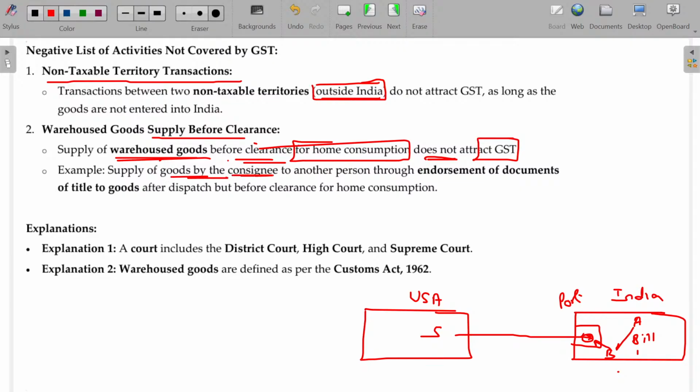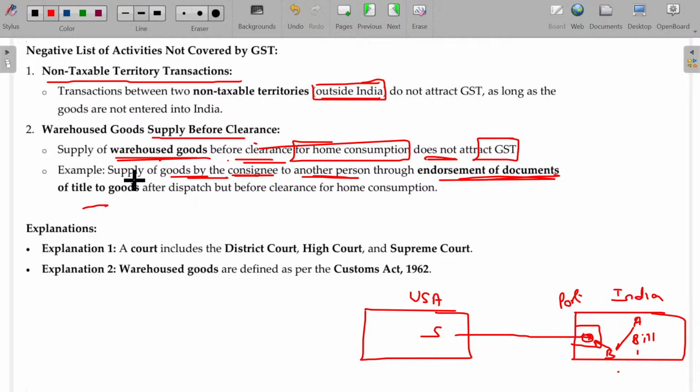Supply of goods by a consignee to another person through endorsement of the document of title to the goods. I have to show the document to get the goods delivered. I'm simply transferring the document to somebody else to get the money. You just go and collect. So it's transfer by document, not by delivery. I'm not delivering the goods, I'm just transferring the document. Now you have the right to go and take it out.